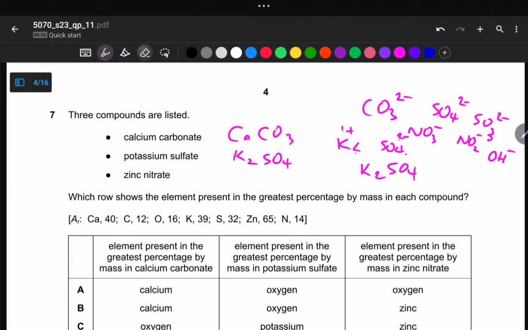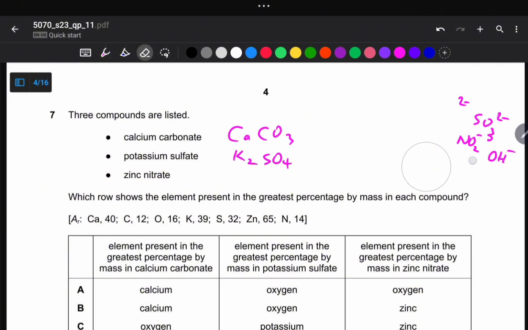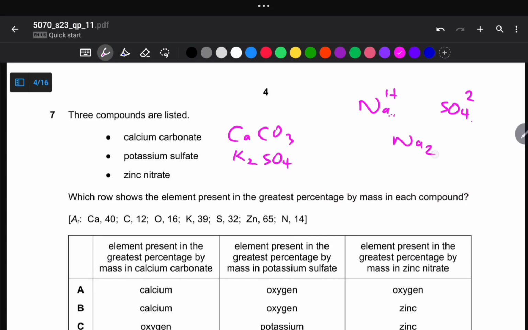Let me show you for sodium sulfate. Right? So for sodium sulfate, sodium, and then sulfate here 2. So the 2 here goes to become the coefficient here, and then the 1 here goes to become the coefficient here. So the correct formula is Na2SO4, right?